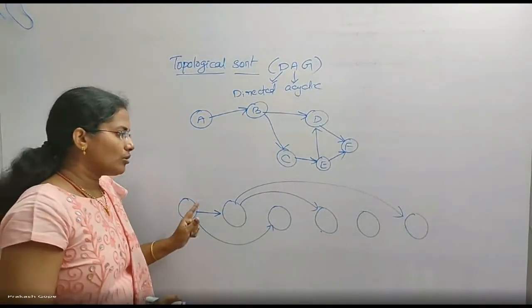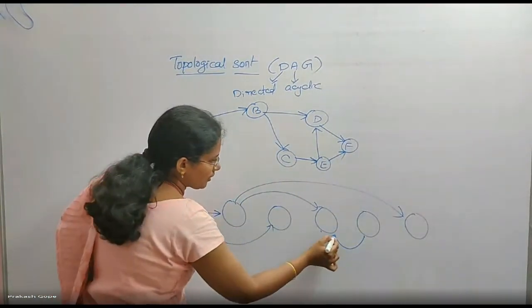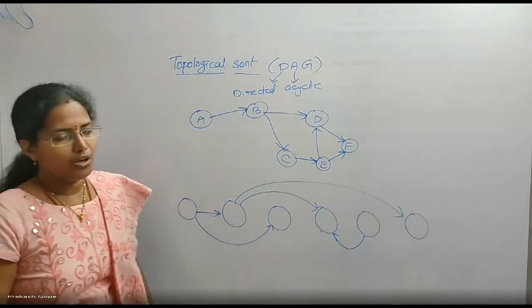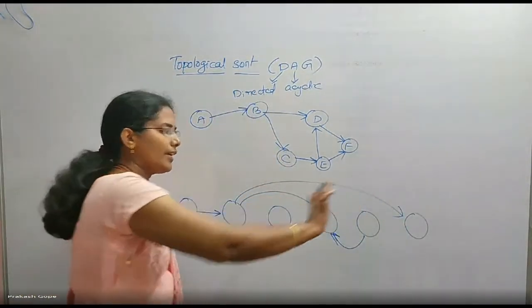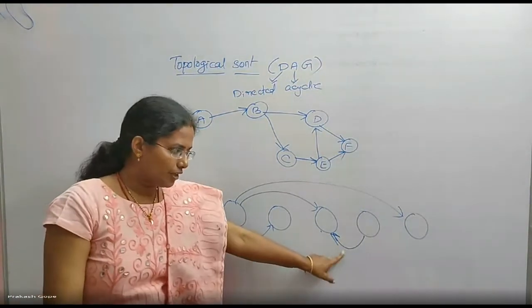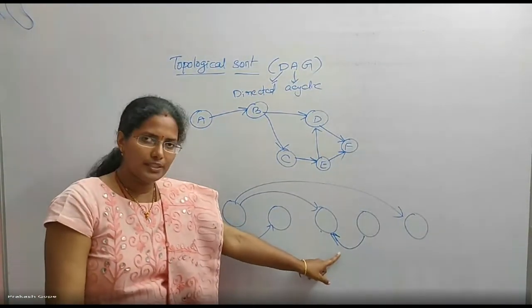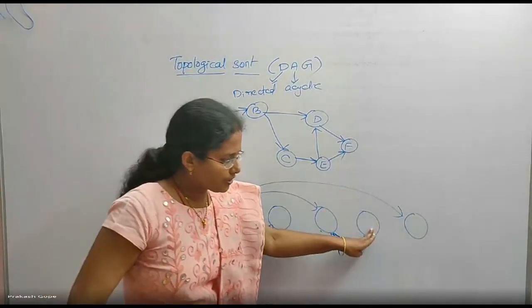But all those directions should be from left to right only. None of the edge should be from right to left. If there is a right to left, this is not the right ordering. This is not a topological ordering. If any one arc is like this, it is not a topological ordering. Your ordering is wrong. You should have written this here and this one here.